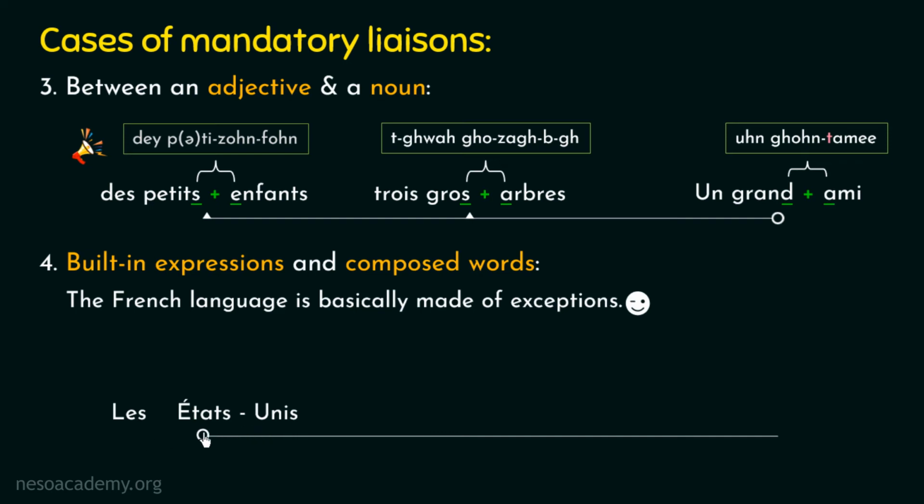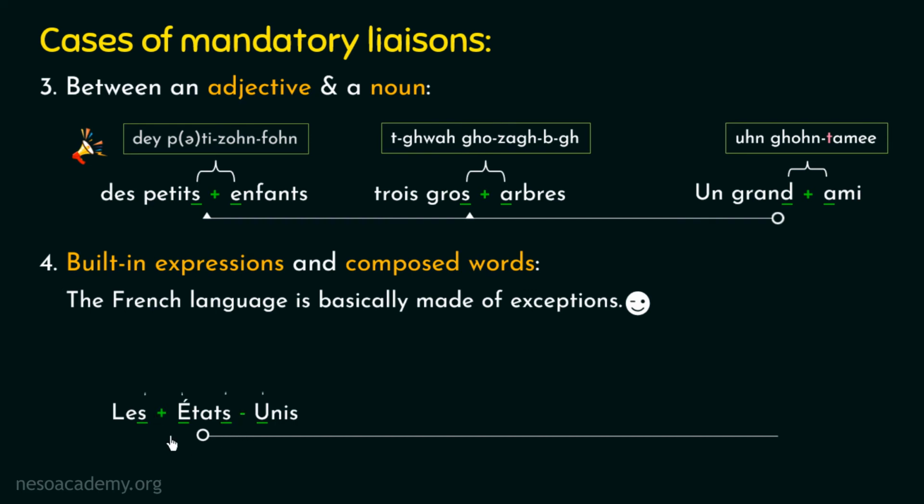So after going through these words, we can observe that the conditions of the liaison are satisfied at two places. Hence, we can say that the liaison will be applicable between the first two words and also between the last two words. And now we need to verify whether these liaisons are mandatory or not. So this combination of three French words that you can see here is an example of a composed word in French, which means the United States. Hence, this example belongs to the fourth case of mandatory liaison. So the liaison will be mandatory here.